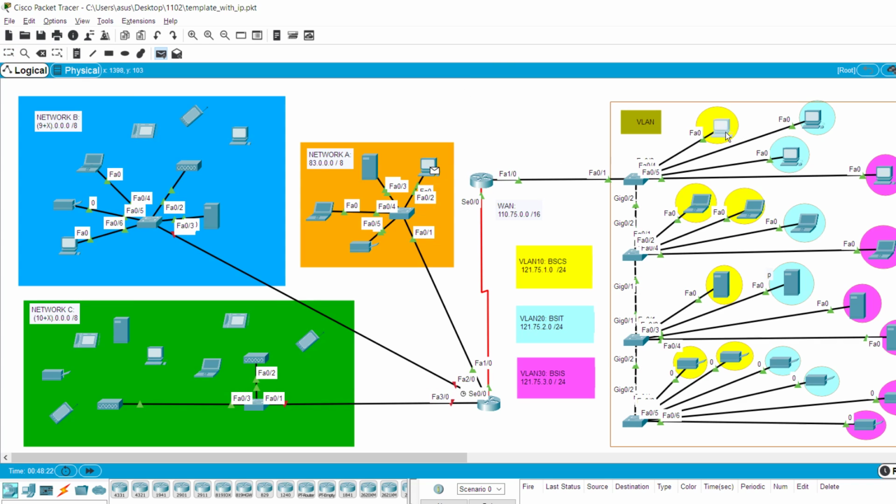This one should talk to this one. Success! This one should talk to this one. Success! So that's how you do it. Don't forget, I only did it for the first two switches. Don't forget to do the same thing for the last two. So that's basically how you do it.